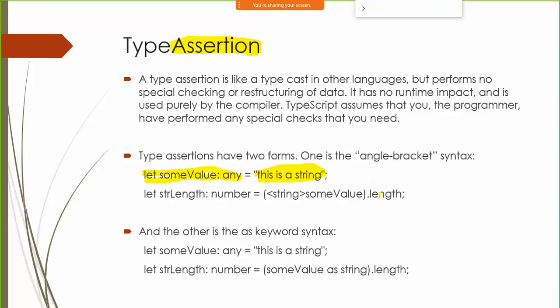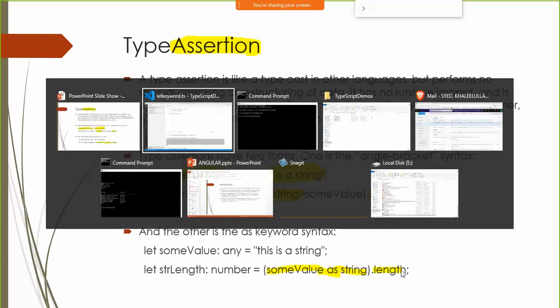In order to access this length property, what I can do is take help of type assertion. I can say convert it into string, like this, with the help of two angular braces and the data type. Then I will be able to access the property called length. The other way is I can also use the keyword "as". This was also there in C sharp. So you say some variable as string, then you use the property that you want to access. Let's have a look at it quickly.